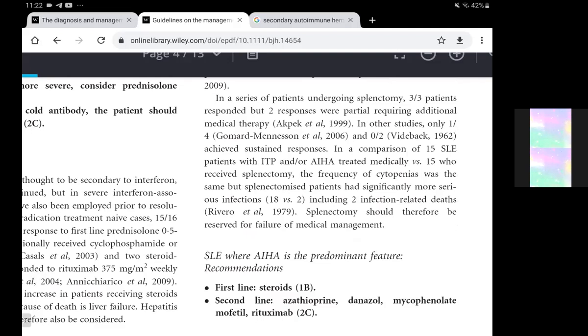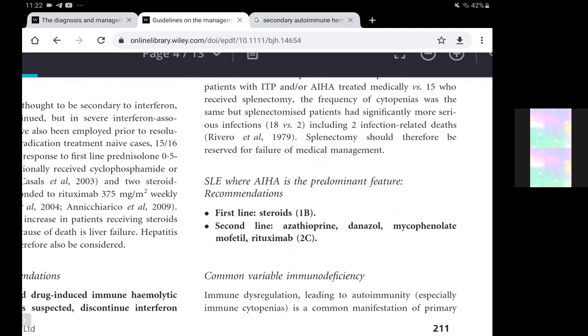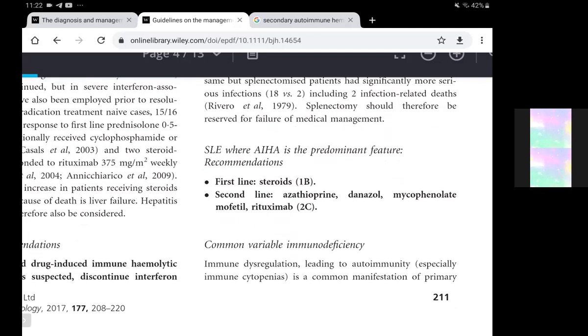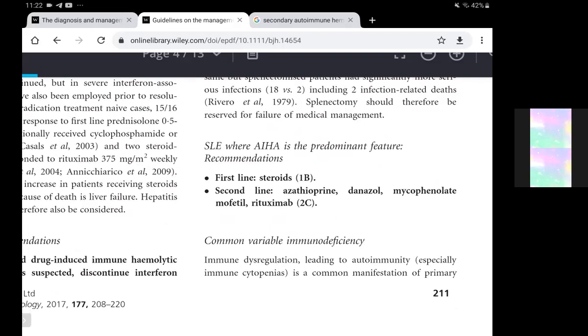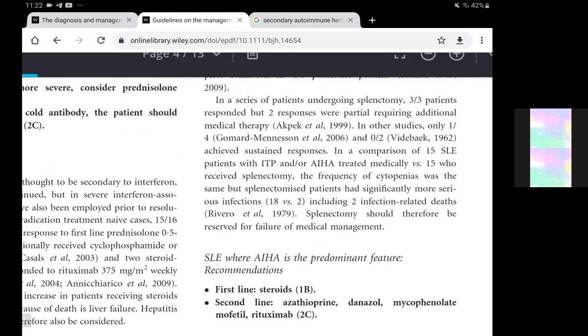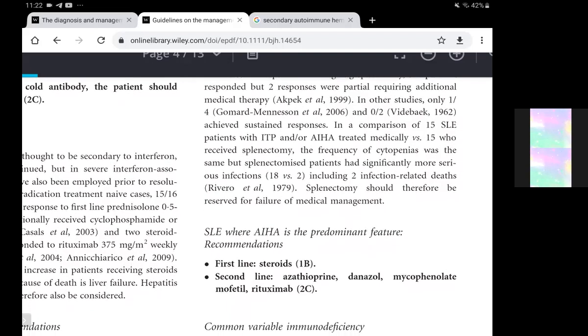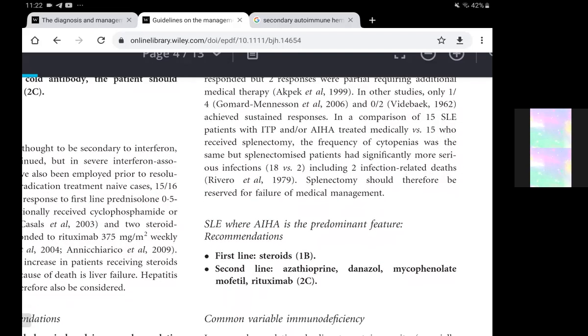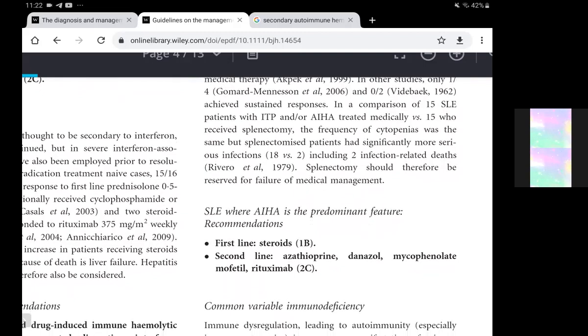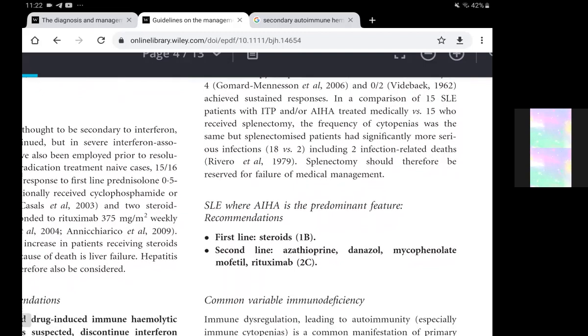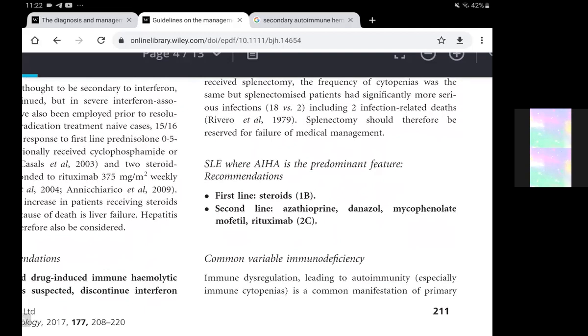So basically, with all autoimmune disorders, including SLE, we go with steroids first, and then second line would be azathioprine, mycophenolate mofetil, danazol, and rituximab. Splenectomy, as I mentioned, may cure the disease, but it is more in ITP that it can cure the autoimmune hemolytic anemia associated with ITP, as in Evans syndrome. But in the SLE type, if it is controlled by medical management, splenectomy may not be required.